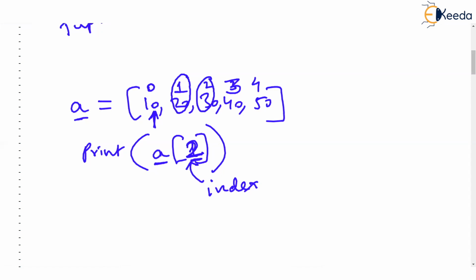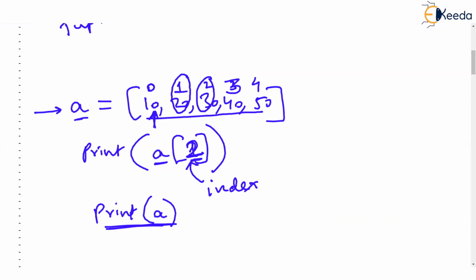Now, one more thing you observe. What if you want to print the entire list? The list is storing 5 values, correct? And you want to print the entire list. The good news is that you simply give print A, that's all. Don't give any index, don't give square brackets. Python will understand that you are interested in printing the entire list, and all the values will get printed.